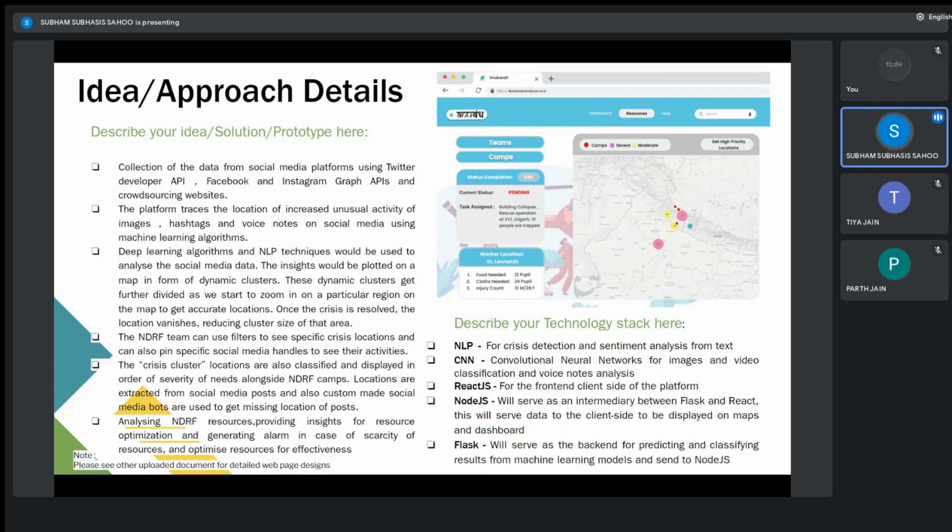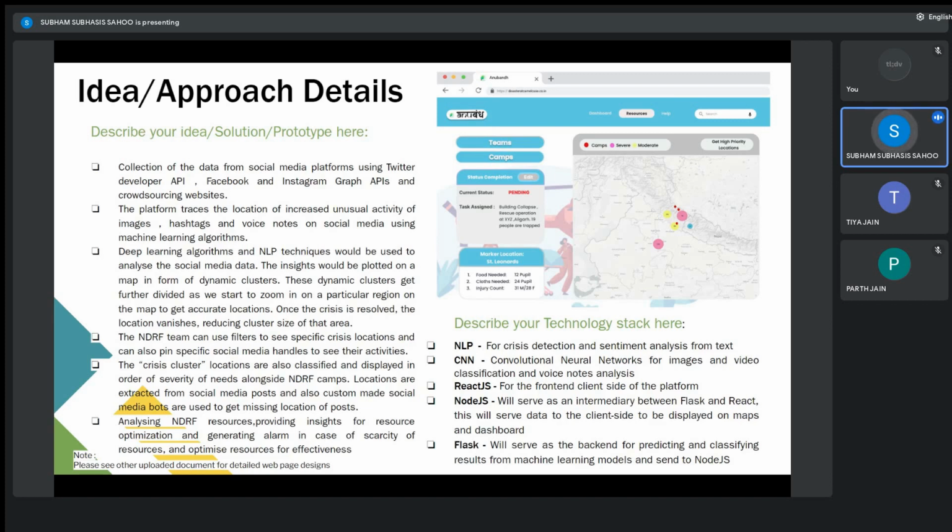After collecting this data, we'll be trying to classify it into different categories. Let's say a tweet or a social media post has come, and we need to classify it into categories like food shortage, water crisis, medicine needed, clothes needed. In such categories, we'll be classifying the social media posts, and we'll be plotting them on a map using dynamic clusters.